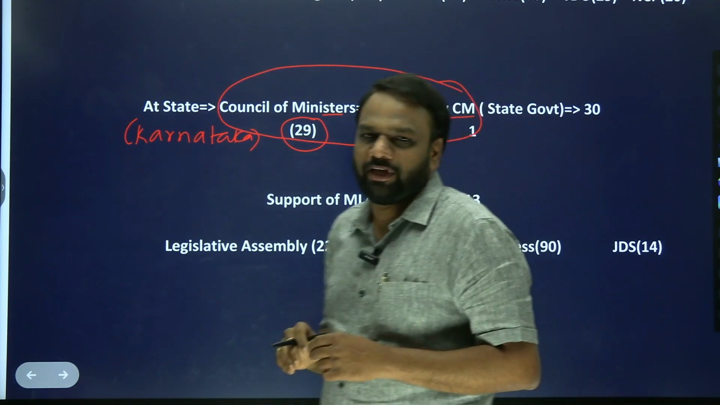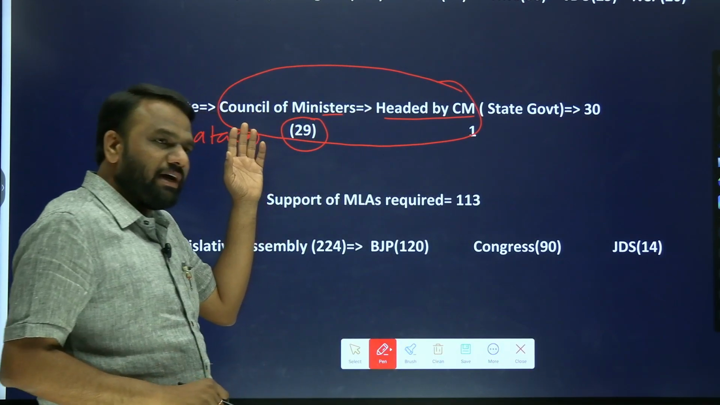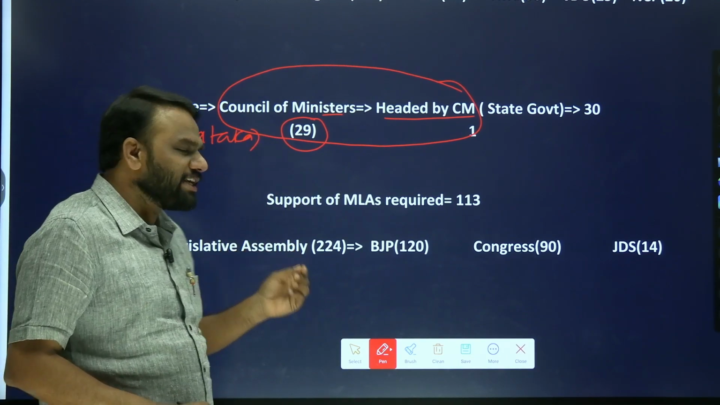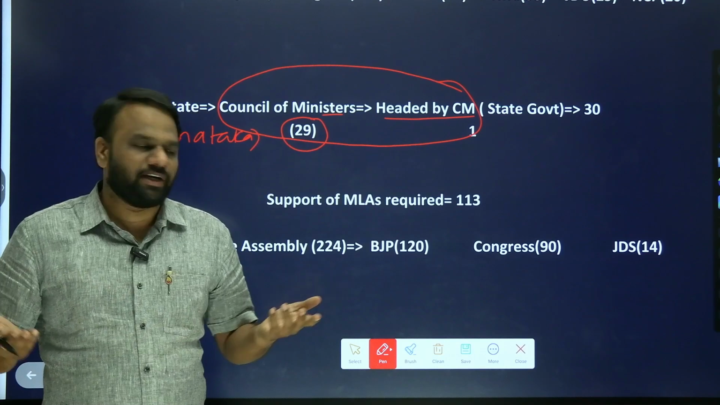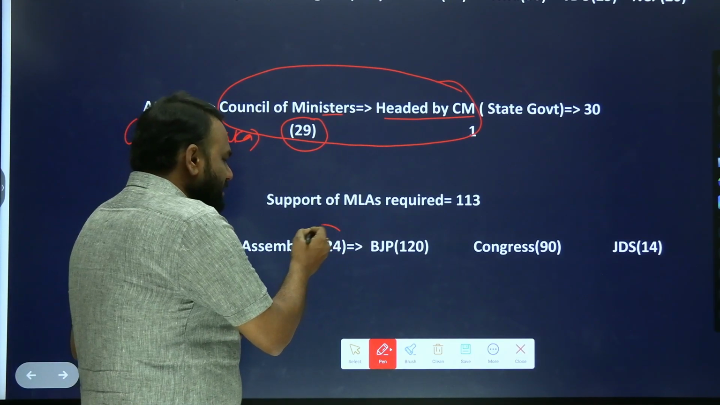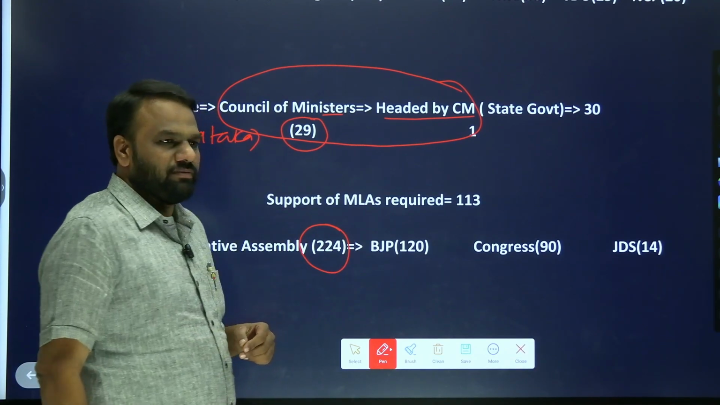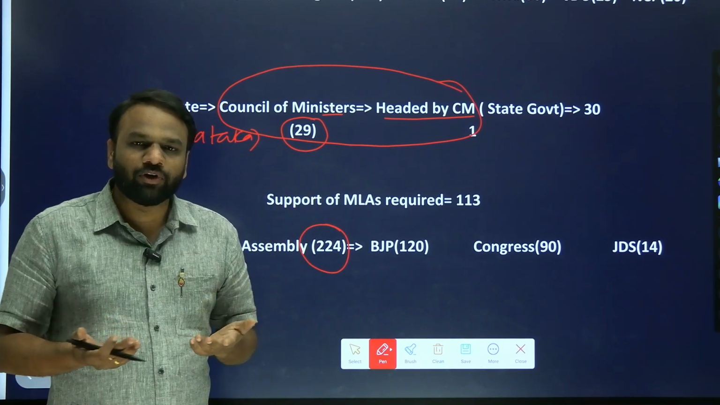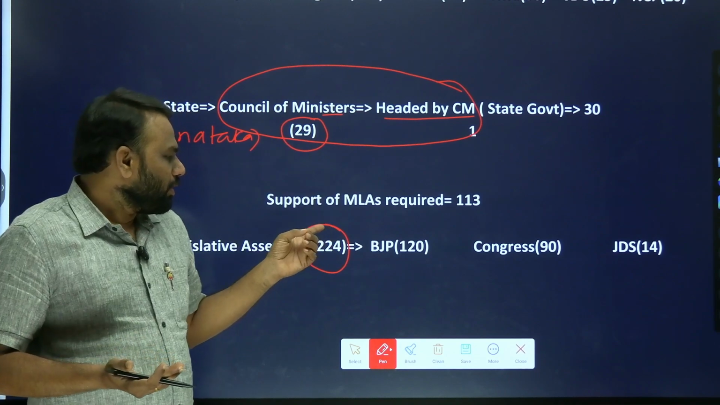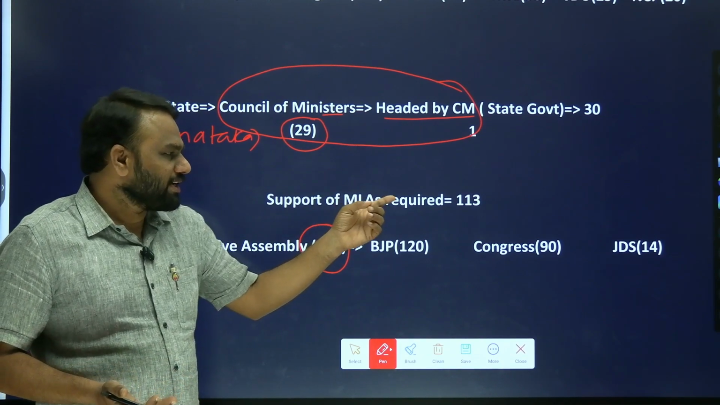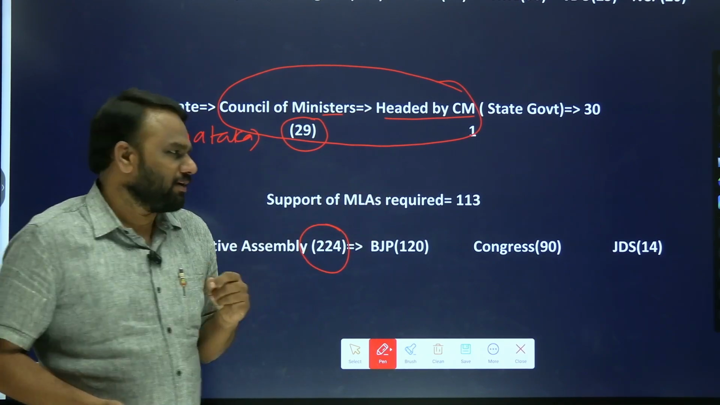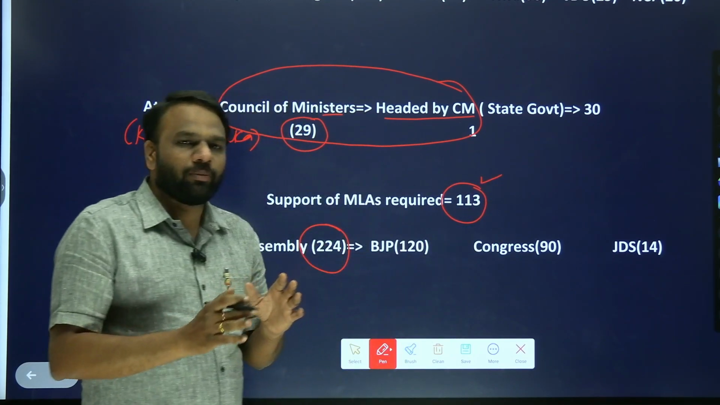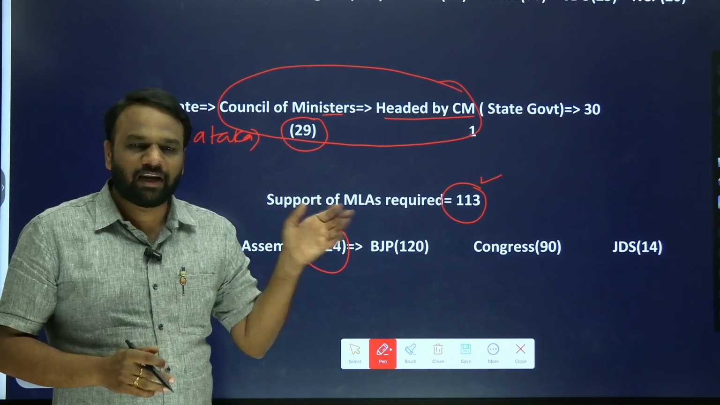From Legislative Assembly. So in Parliament, in Lok Sabha, we saw there were 545 members. But when it comes to Legislative Assembly, it varies from state to state. So in Karnataka, Legislative Assembly has 224 members. So in order to form a government, we require support of how many members? 224 divided by 2, we get 112 plus 1. Okay, so we require support of 113 MLAs to form a government at the state level in Karnataka.